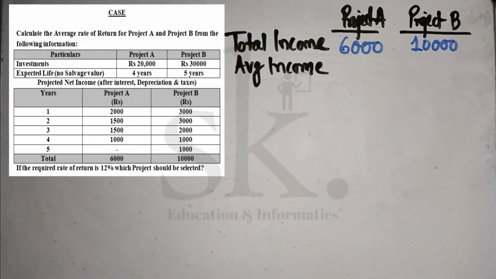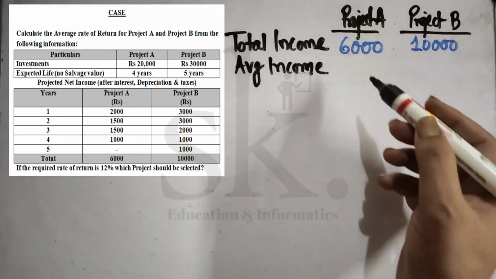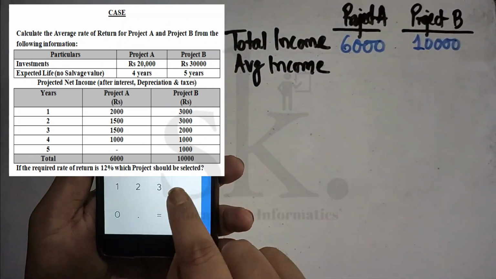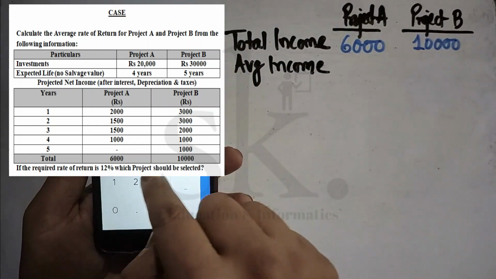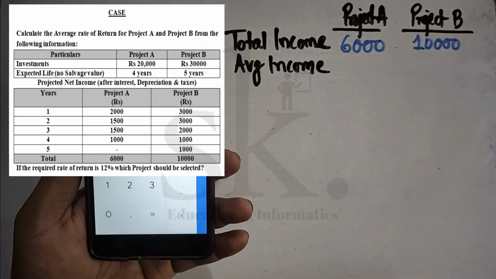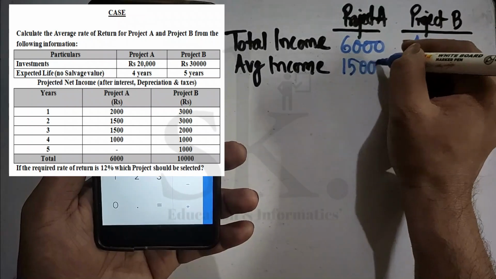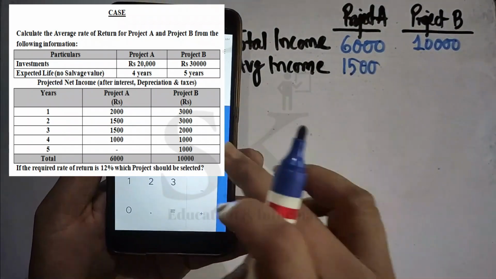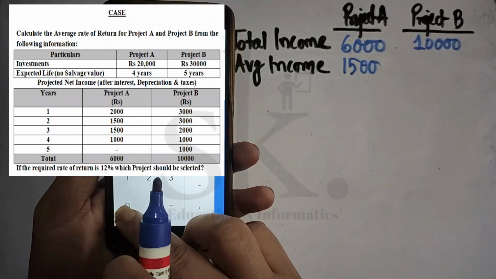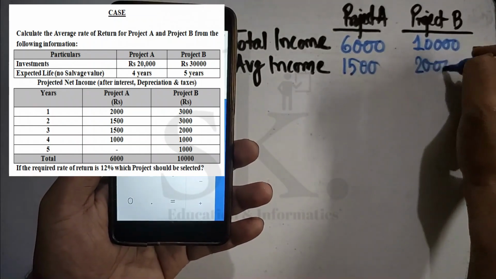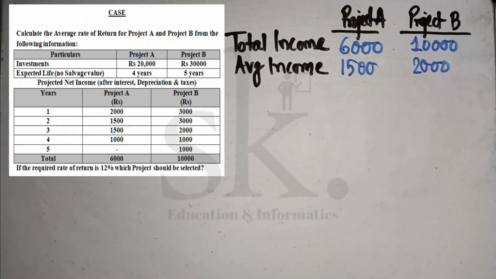So project A, kindly go back to the problem. Project A was for 4 years and project B is for 5 years. So this one will be 6,000 divided by 4. 6,000 divided by 4 is 1,500. So the average income is 1,500. And for the second case, it's for 5 years. So 10,000 divided by 5 is 2,000. So we got the average income for both the projects.